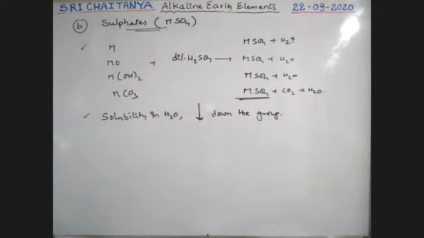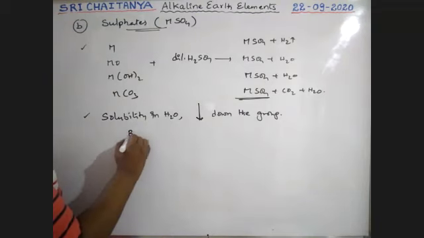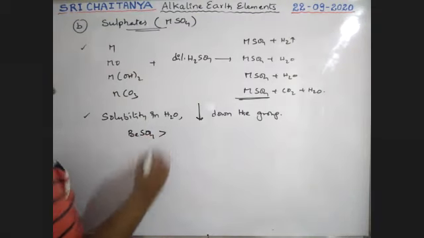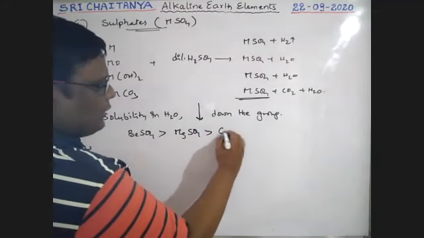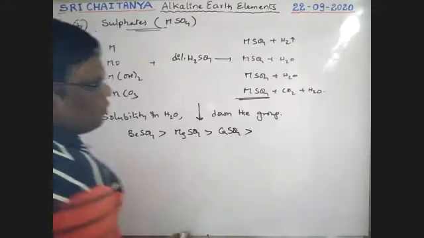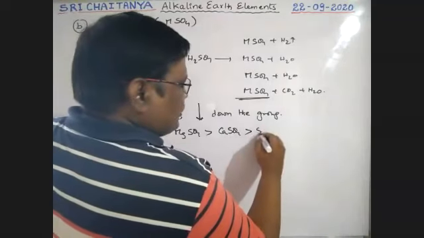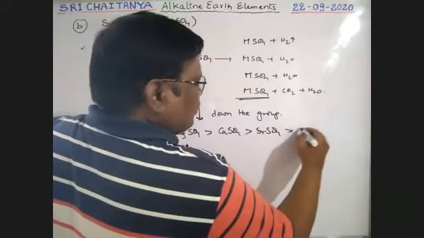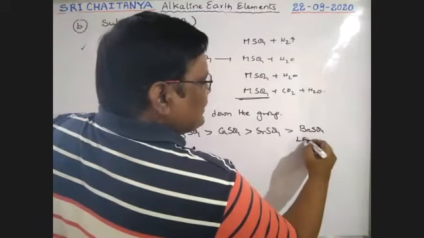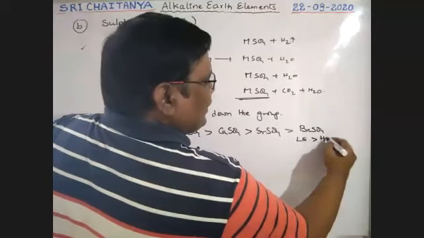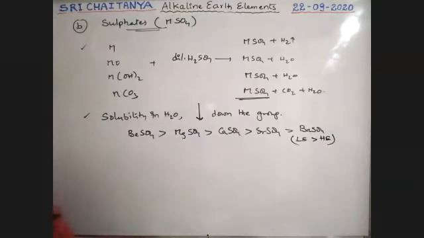So solubility in water decreases down the group. That means beryllium sulfate is more soluble than magnesium sulfate, which is more soluble than calcium sulfate, which is more soluble than strontium sulfate, which is more soluble than barium sulfate. Here, lattice energy is much higher than hydration energy.